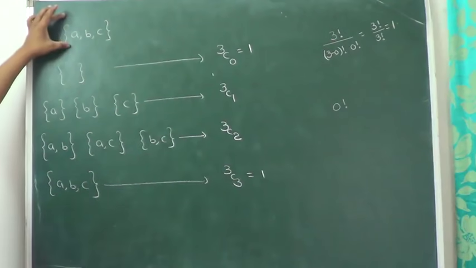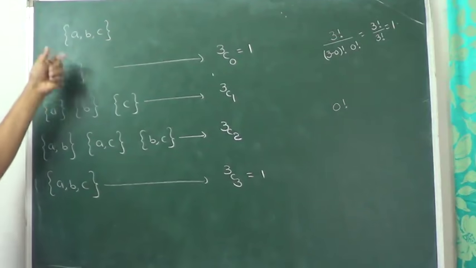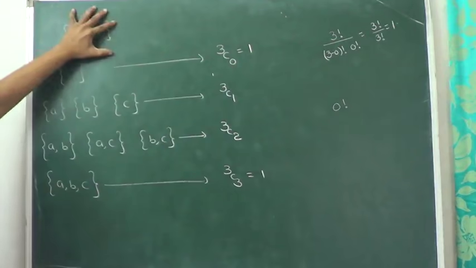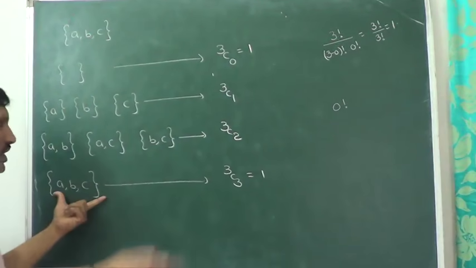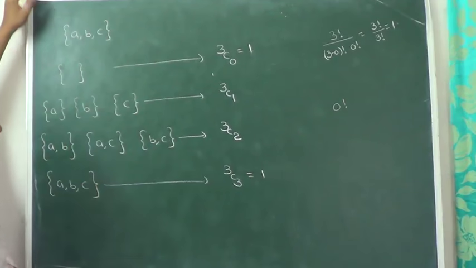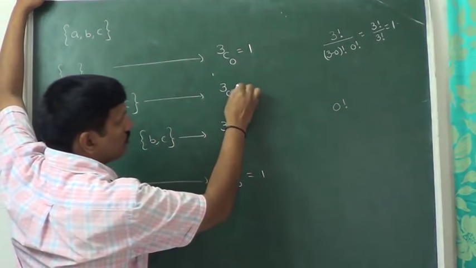That means from 3, nothing selected. This is the only one possibility. From 3, all the 3 selected. This is only one possibility. Now, 3C1. What is the 3C1 value?